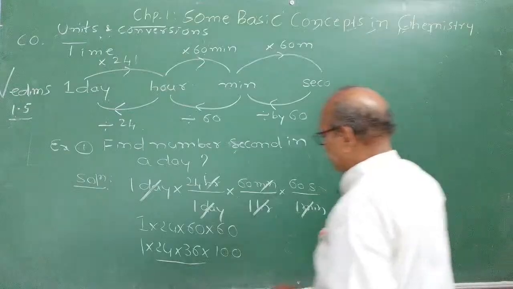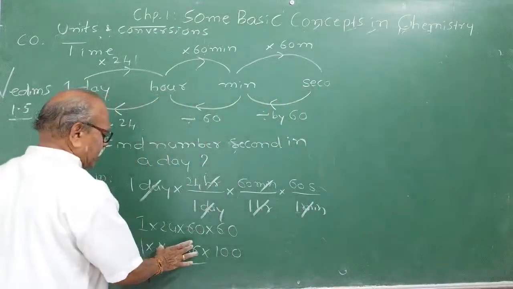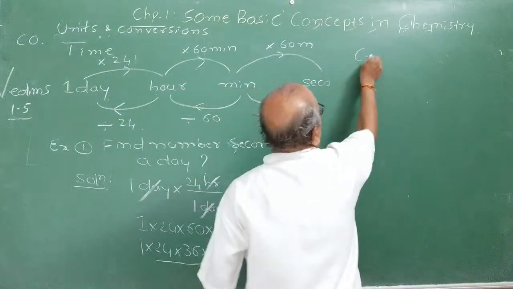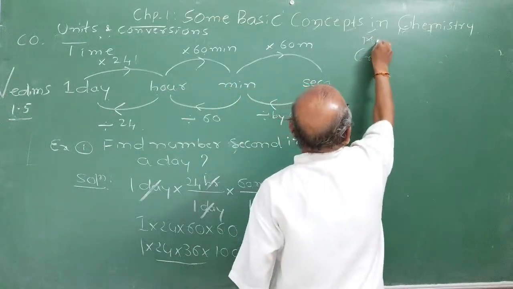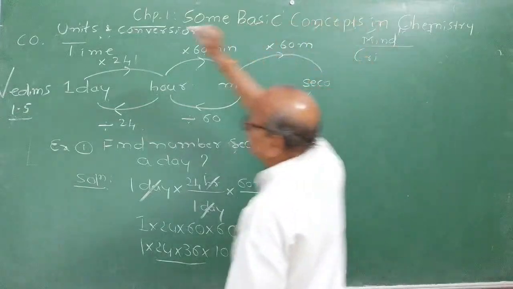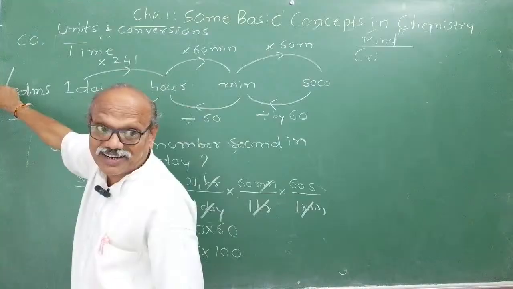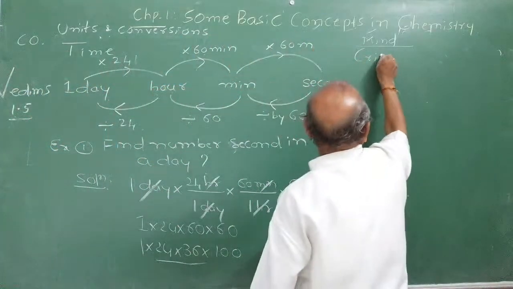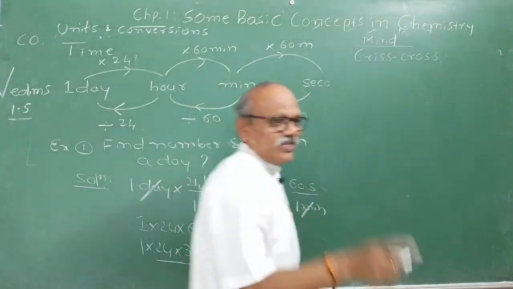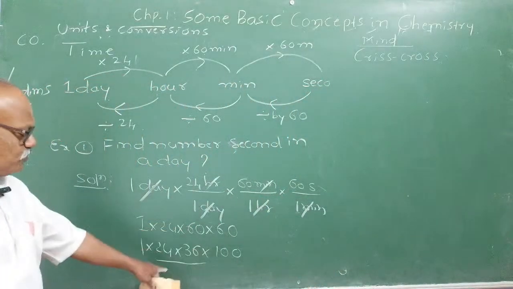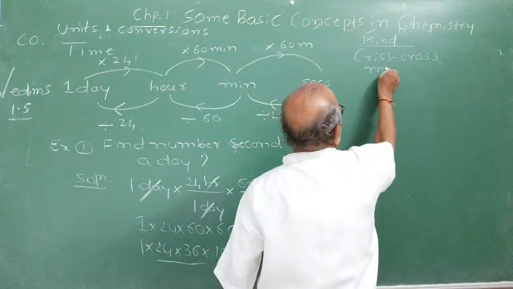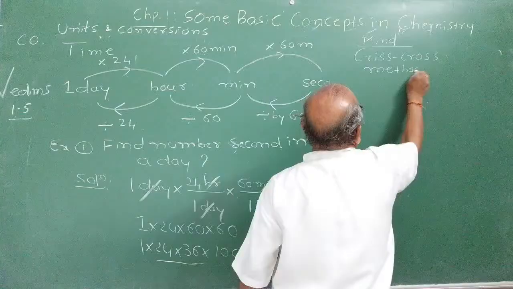All students observe here. Suppose that you want to take the product of 24 and 36. I will teach you the crisscross method. Note down. This is the mind maths method. You can go to the crisscross method in the Vedim's app and Vedim's YouTube channel. I have discussed the crisscross method. It is a very interesting method, my dear students. Henceforth, your calculation will be reduced because you are going for competitive exams. I have dealt with it in Vedim's app.